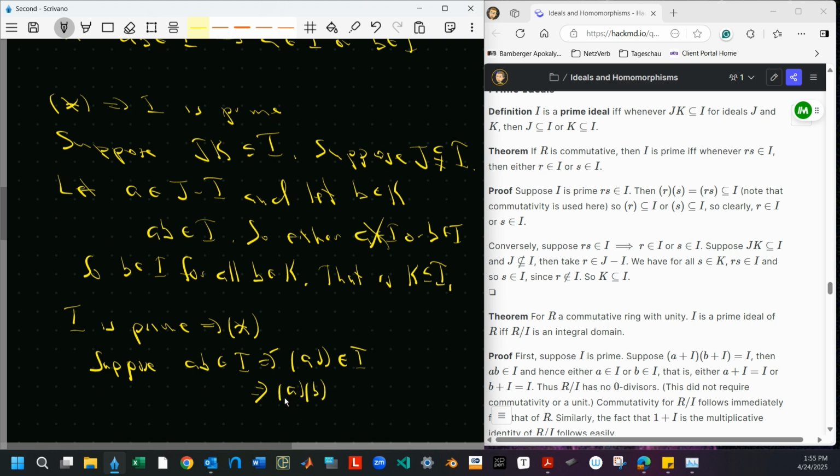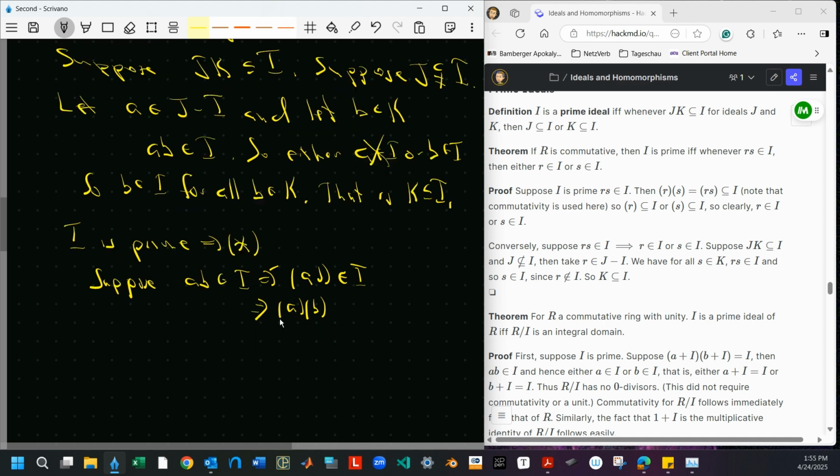The product of these two ideals, the principal ideal generated by A and the principal ideal generated by B, is contained in I. And therefore, because I is prime, A is contained in I, or B is contained in I. Almost seems like overkill in a way, but that means, in particular, that A is an element of I, or B is an element of I. So we're done. We have the if and only if.